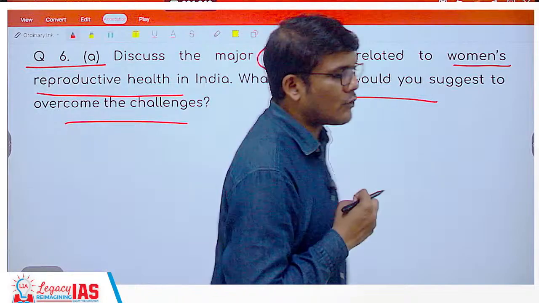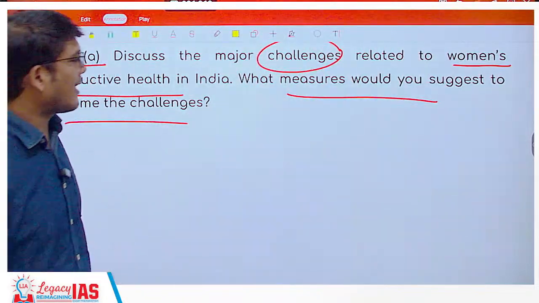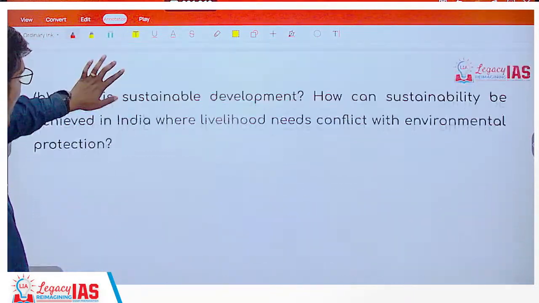That also should be given to the female, and then when that is decided, throughout the period there needs to be proper care and concern for the reproductive health of the female as well.